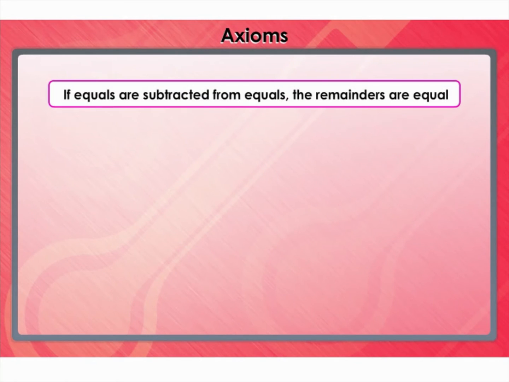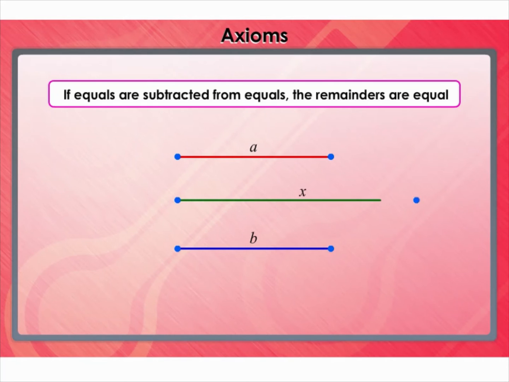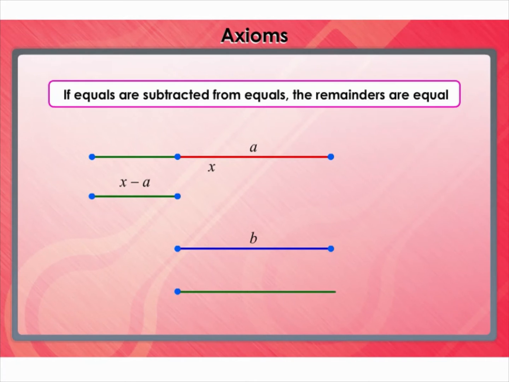The third axiom is about subtraction. If equals are subtracted from equals, the remainders are equal. Let the line segments A and B be of equivalent length. Let X be any other line segment. If we remove the length of A from the length of X, we get X minus A. Similarly, remove the length of B from X, we get the result X minus B. On comparing the lengths of X minus A and X minus B, we observe that they are equal. Hence, we can conclude, since line segments A and B are of equivalent length, the lengths of X minus A and X minus B are equal.